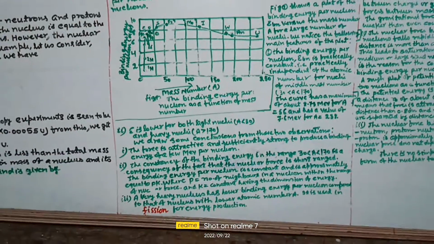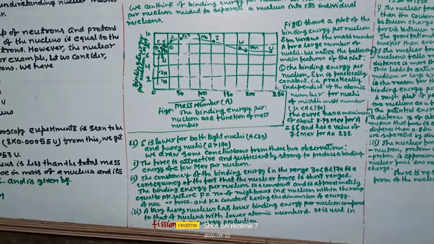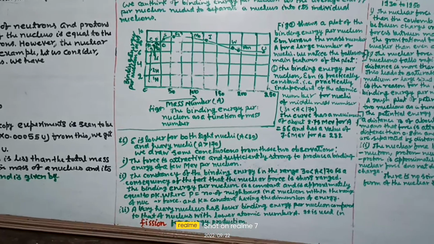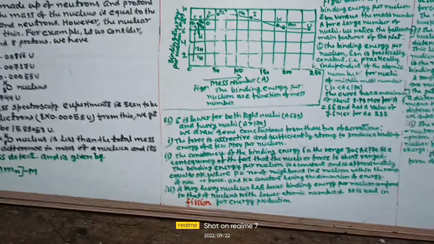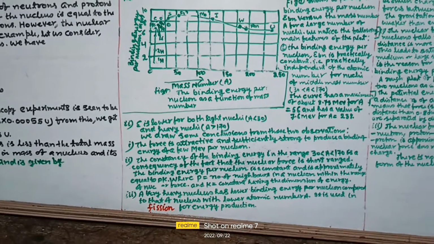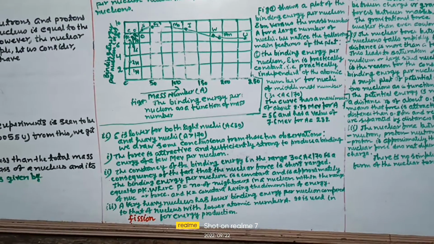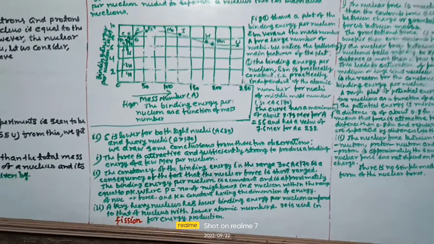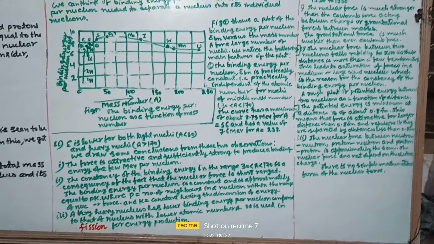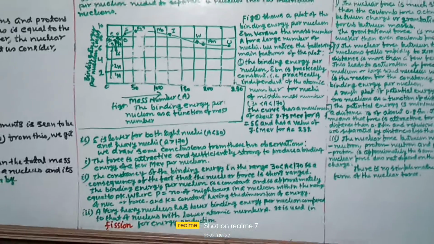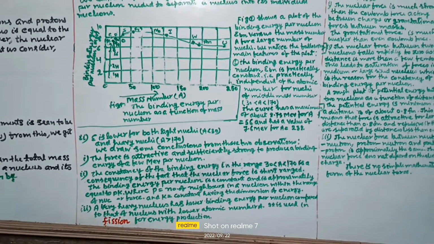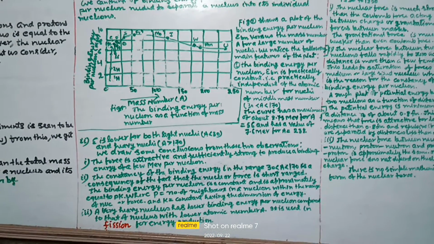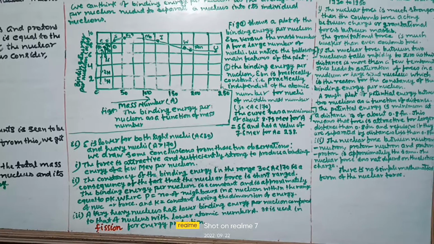First, the nuclear force is attractive and sufficiently strong to produce a binding energy of a few MeV per nucleon. Second, the constancy of the binding energy in the range 30 < A < 170 is a consequence of the fact that the nuclear force is short range. The binding energy per nucleon is constant and is approximately equal to pk, where p is the number of neighbors a nucleon has within the range of the nuclear force, and k is a constant having the dimension of energy.